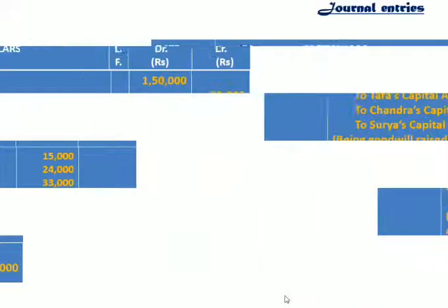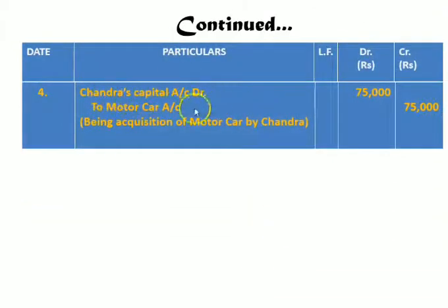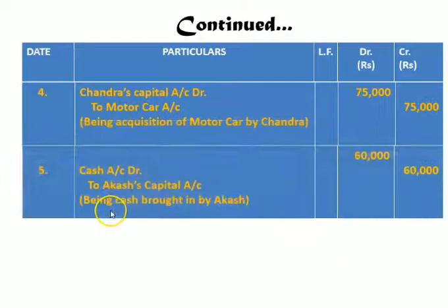Now let us see the next journal entry. Here Chandra has taken the motor car and therefore Chandra's capital account debit 75,000 rupees to motor car account 75,000 rupees. The next is the entry that Akash has brought capital into the business and therefore our entry is cash account debit 60,000 rupees to Akash's capital account 60,000 rupees. Being cash brought in by Akash.